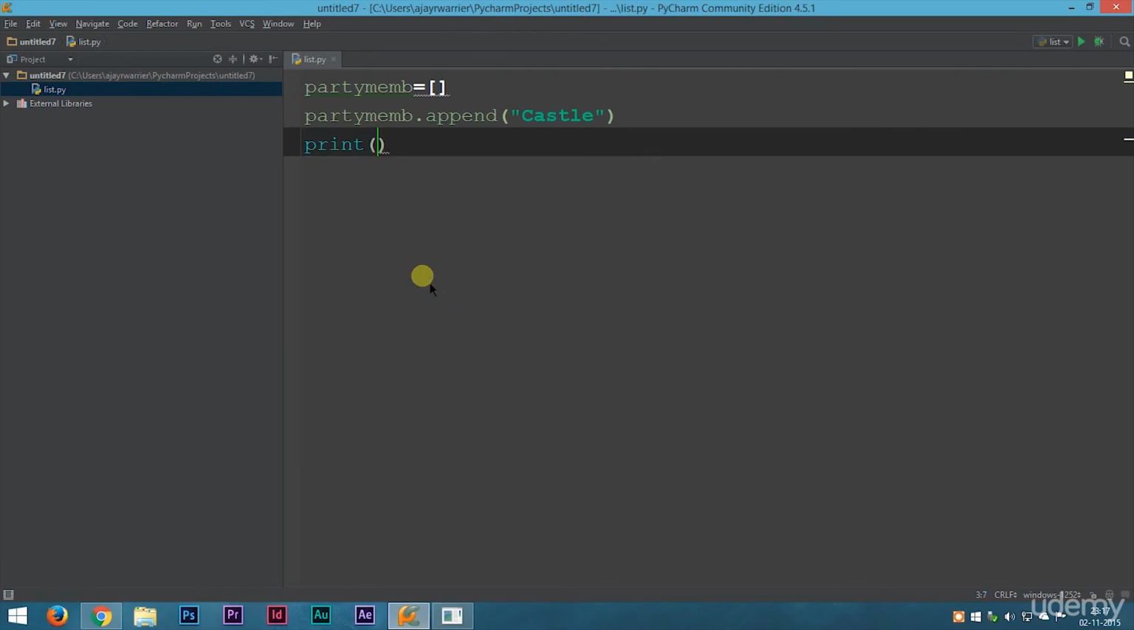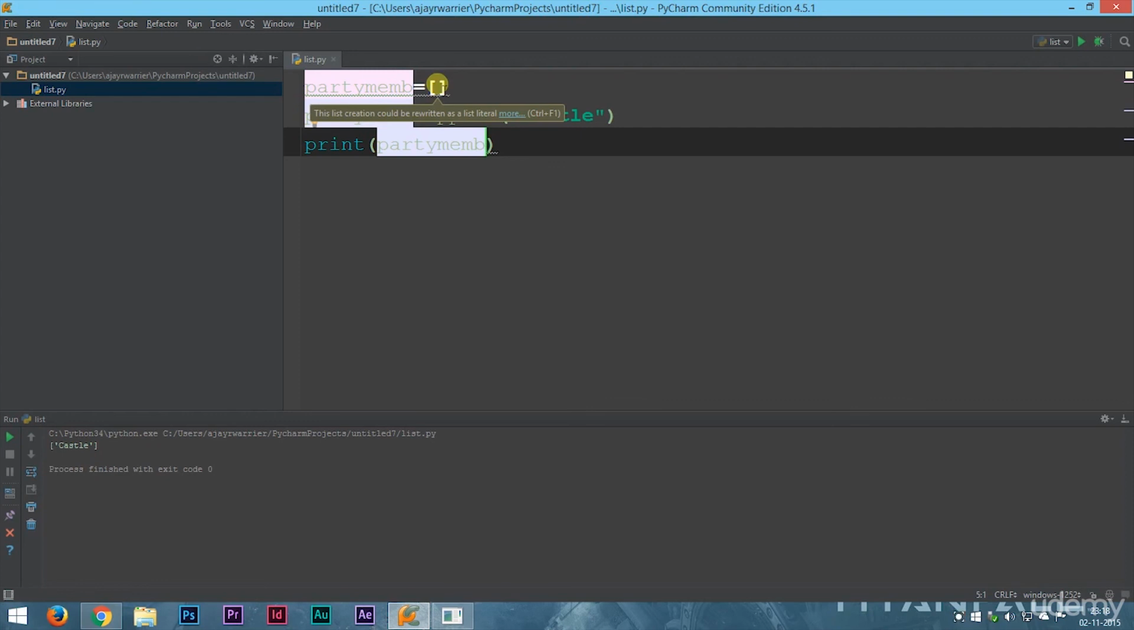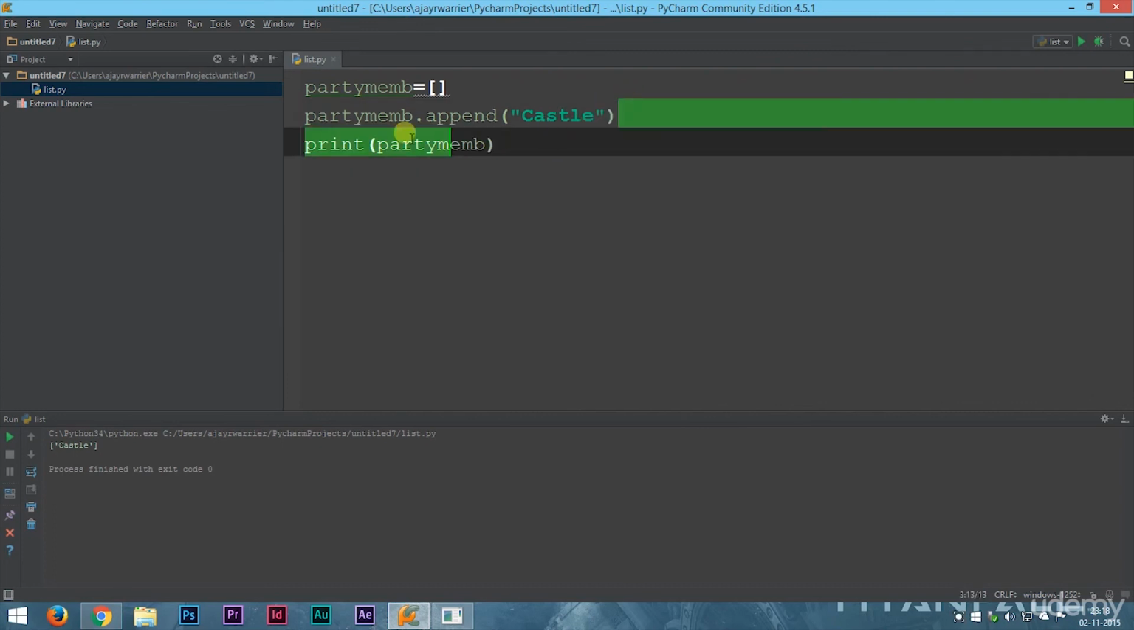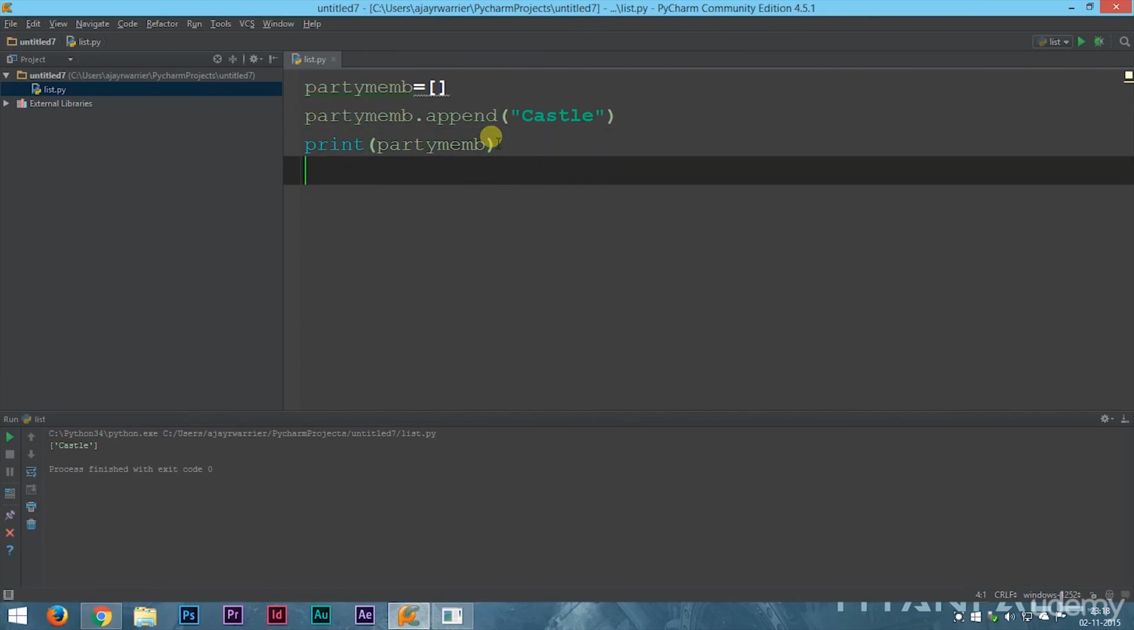Now let's try printing this and let's see what happens. You can see that the list is no longer empty. Castle is part of this list. So in order to enter an element into the list, we can use the append keyword. Now let's append a few more names. To append, we type in the list variable name dot append, and inside the brackets type in the element we have to add to the list.